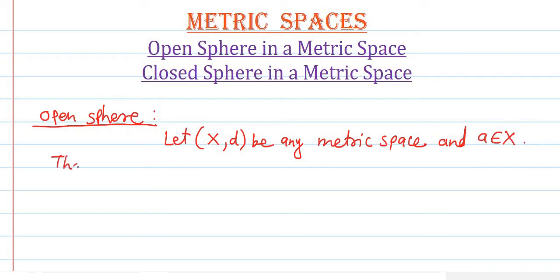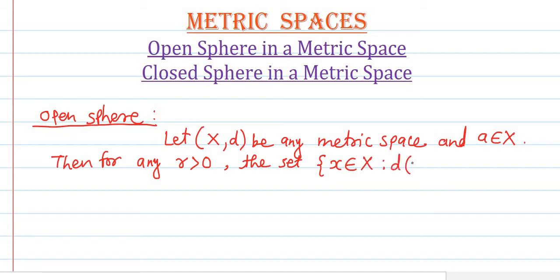Then for any positive real number r, we are using the letter r to indicate that it is a radius, means r greater than 0, the set of all points x belonging to the metric space X such that distance of point x from the point a is less than r.